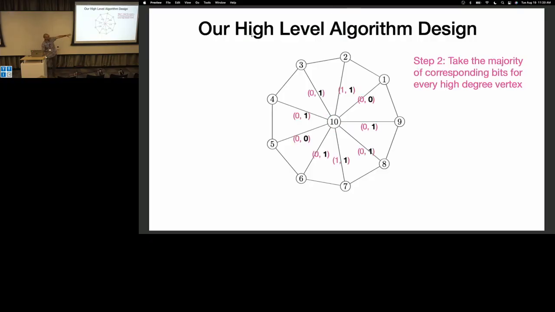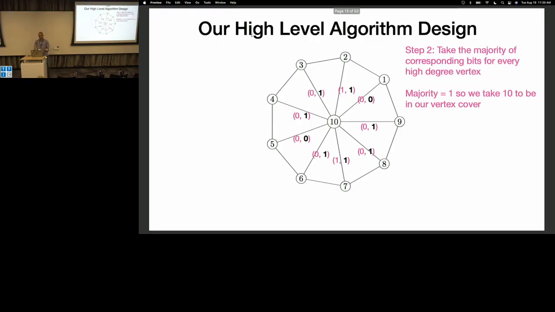Like I said, these are the predictions of the edges attached to the vertex 10. And let's say the second bit corresponds to 10, right? Many, all of these bits are noisy, but if we aggregate information, there is some slight information. So it's natural to say, okay, what happens if we take the majority of these bits? For high degree vertices, that should give us a very good answer. And indeed, for vertex 10, the majority bit is 1, so let's say, oh, that's a good vertex to take in a vertex cover.